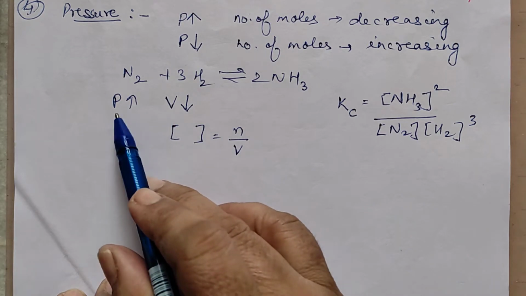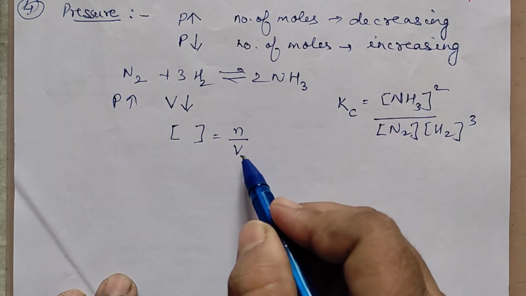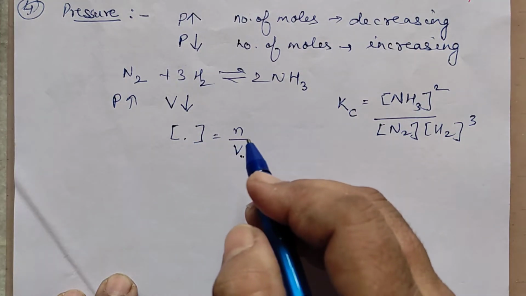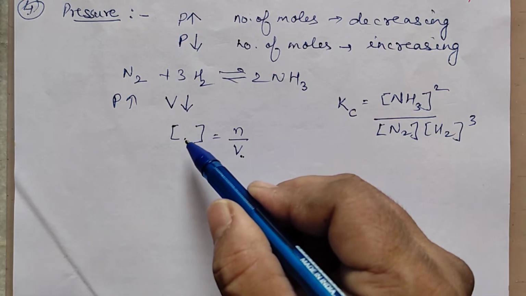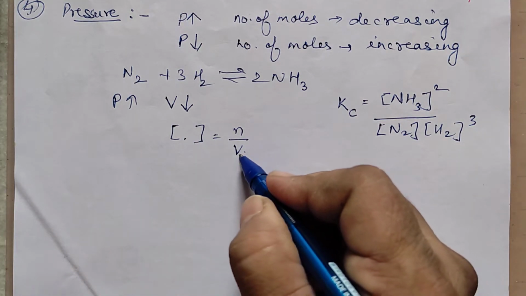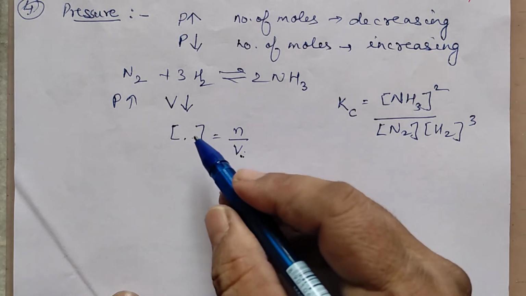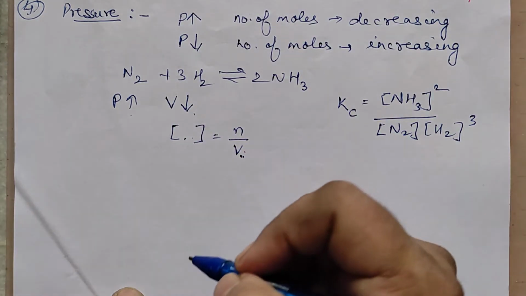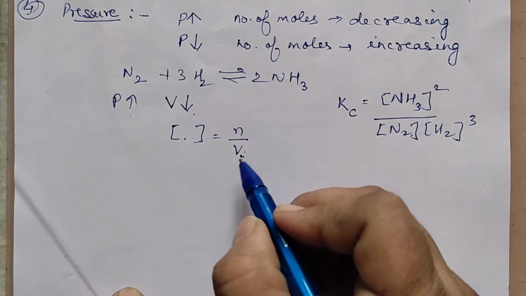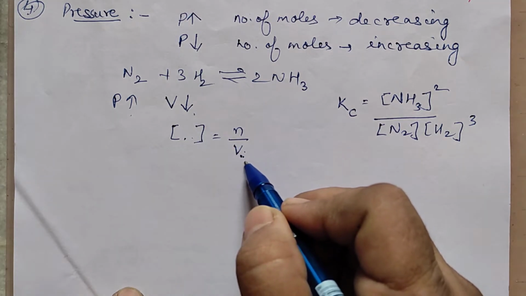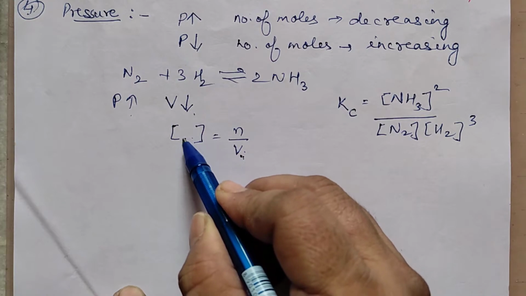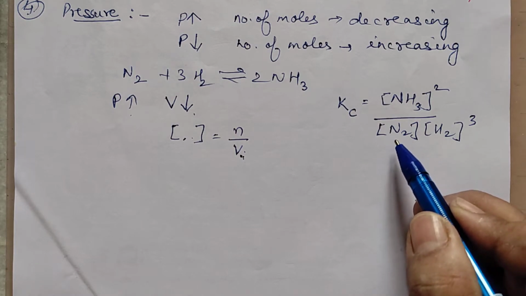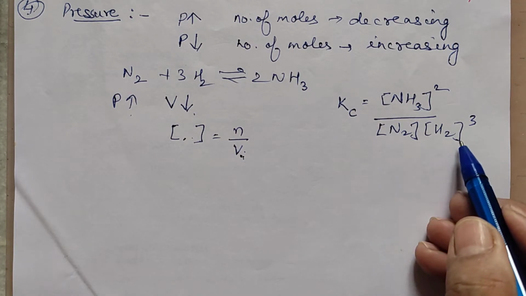So when the pressure increases, volume decreases, which means the concentration terms increase. Concentration does not otherwise increase, but because of the decrease in volume, the concentration will increase. Pressure and volume are inversely related. Now, in this Kc expression, you have more concentration terms in the denominator.